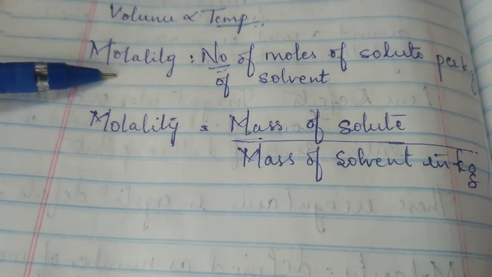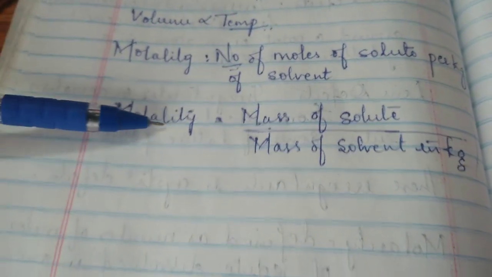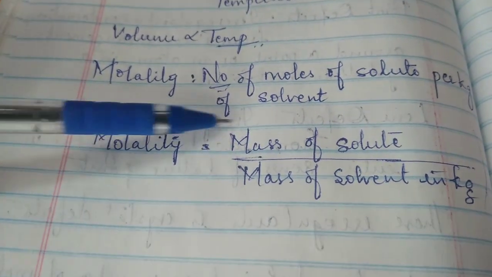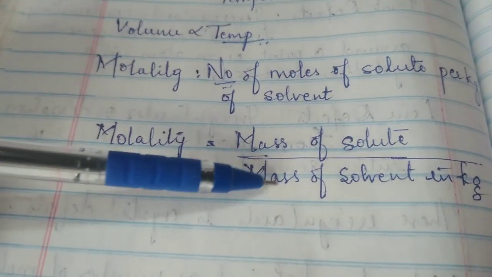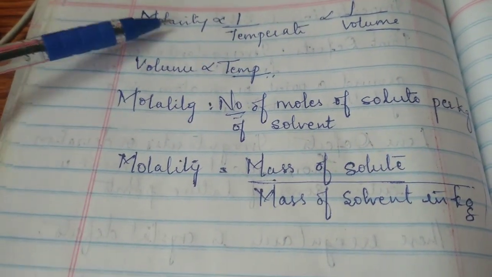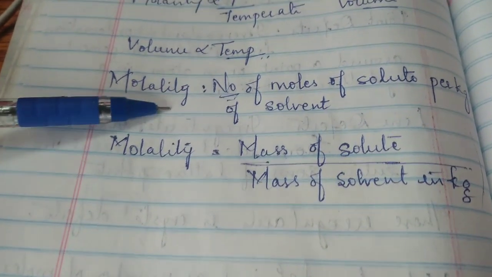Coming to molality, molality means the number of moles of solute per kg of solvent. It can also be put in words as the mass of solute by the mass of solvent in kg. This is molality and that is molarity. Molarity is dependent on temperature, since volume is dependent on temperature, and molality does not depend on temperature.